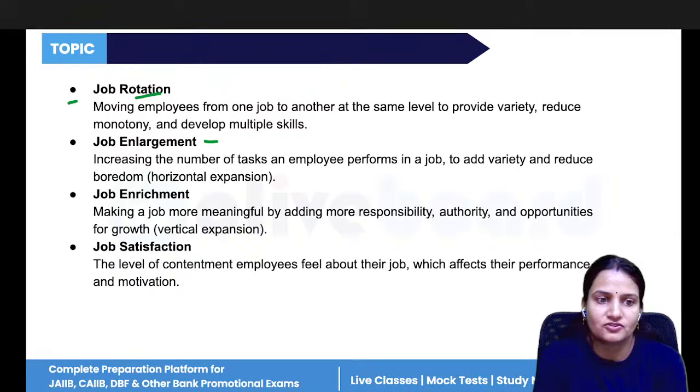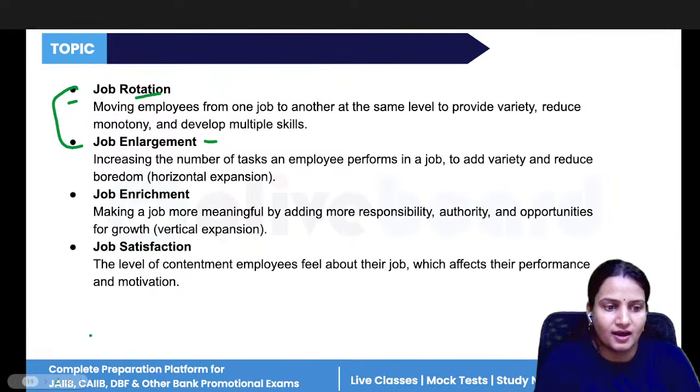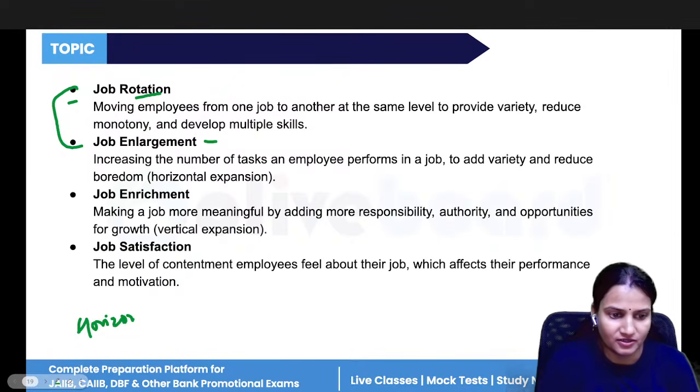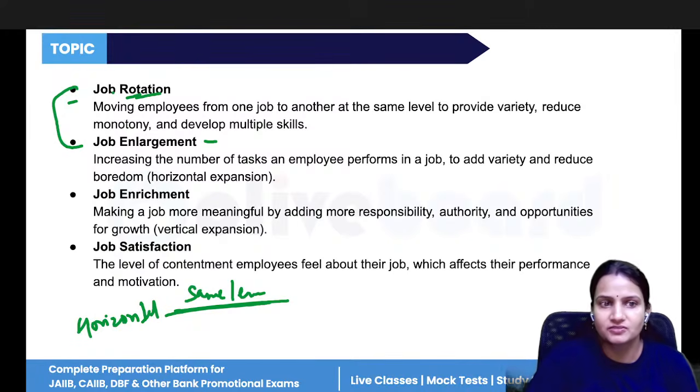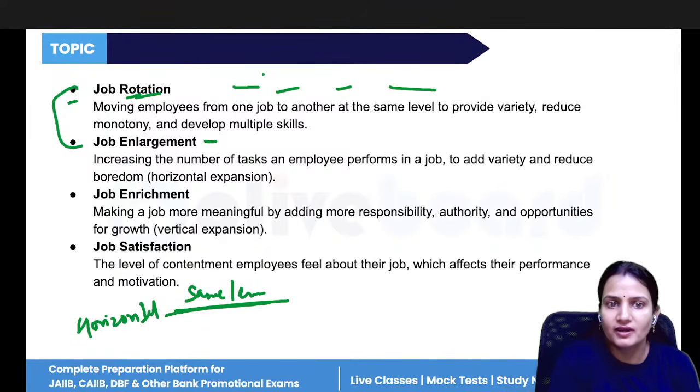Now, job rotation and job enlargement. These two are horizontal expansion. Horizontal expansion means the expansion is there, but at the same level. What is the difference between rotation and enlargement? Rotation means one employee is shifting from one job to another.